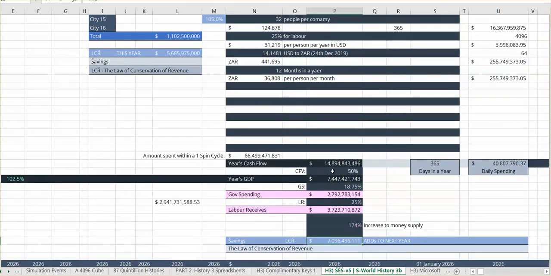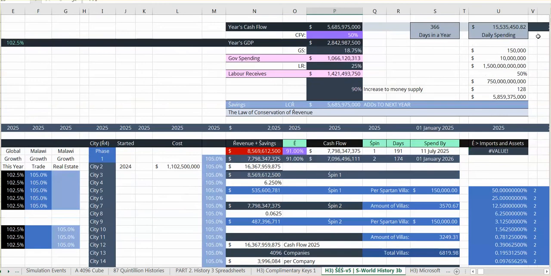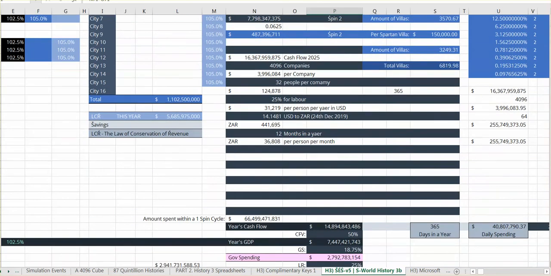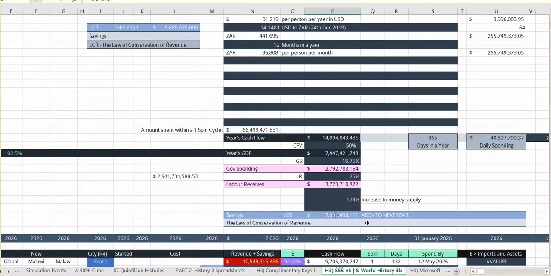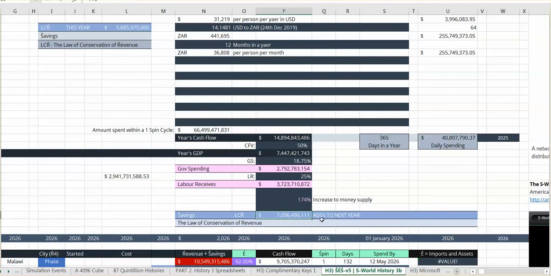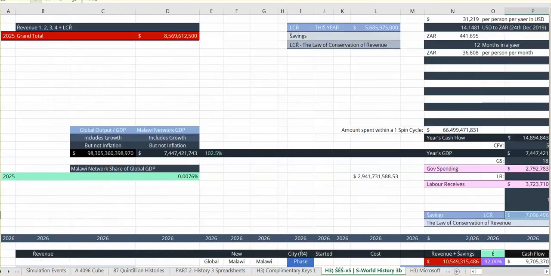Again, at the end of the year, that's 7.96. Where is that? Let's have a look at it. It's here. This figure here is in the company at the end of the year, in the company's central bank, in the central bank that is assigned to all of these companies. So this is savings, and it goes to what's going on? It goes to the next year.